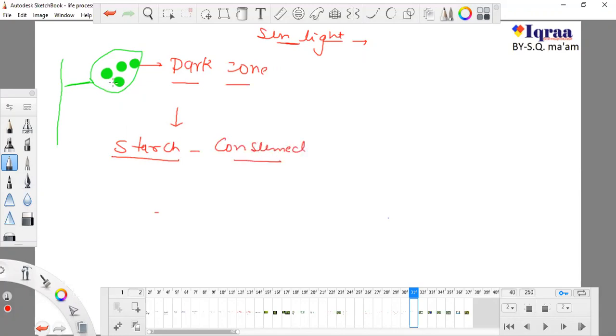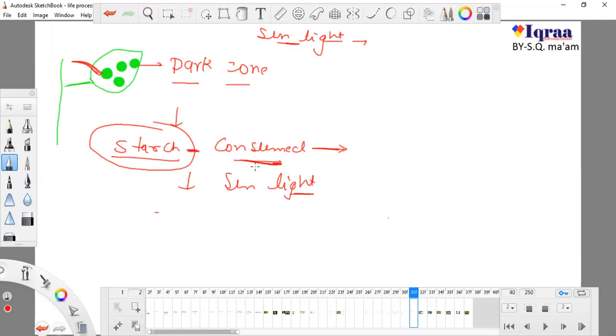So if all of the starch is consumed and we again put them into sunlight, first of all it was in sunlight, doing photosynthesis and producing starch. Again we put them into a dark zone. In the dark zone, all of the starch is consumed, and all of the starch is used from this part also. At this stage, if I put them into the dark zone suddenly, they will start to consume their starch.